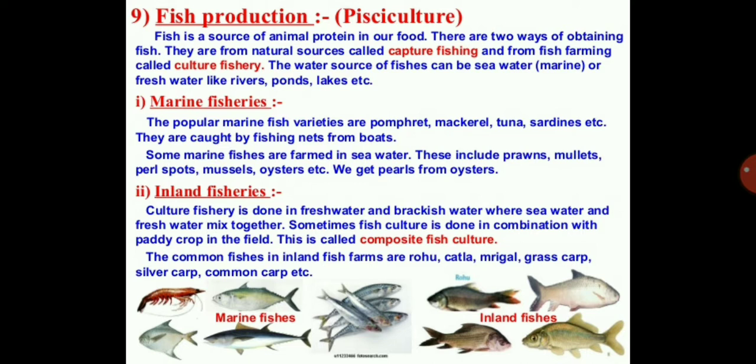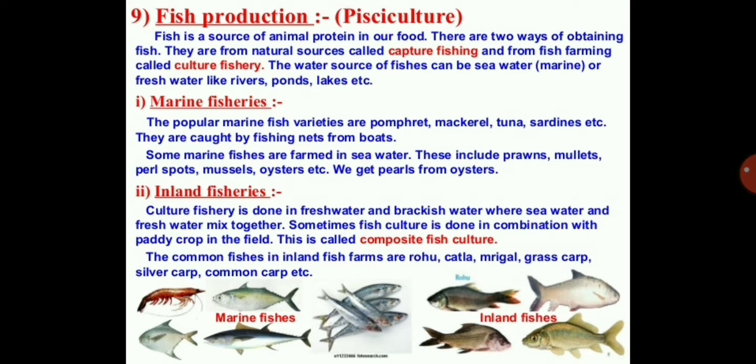Next is fish production, that is known as pisciculture. Fish is the source of animal protein in our food. There are two ways of obtaining fish, that is capture fishing and culture fishery. Capture fishing means they are from natural sources, where the fisherman goes to the river or sea to catch the fish. And from fish farming is called culture fishery, that is they produce the fishes.